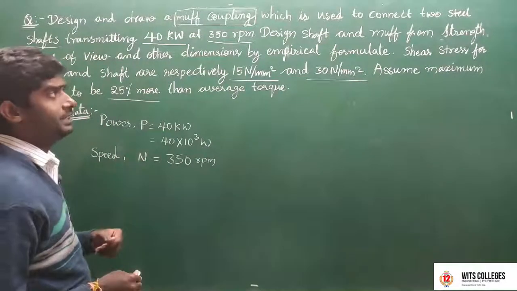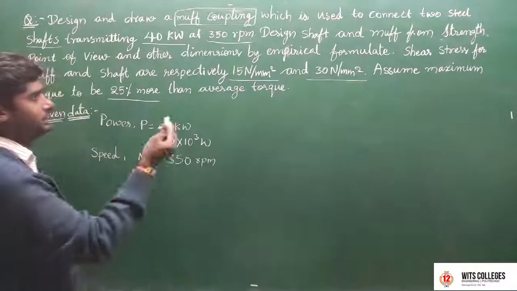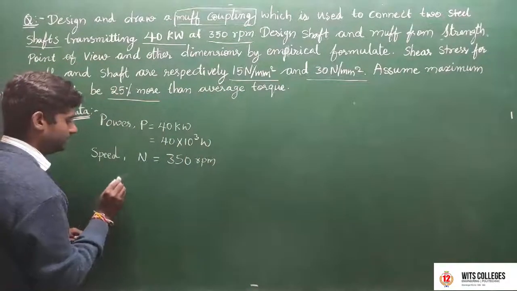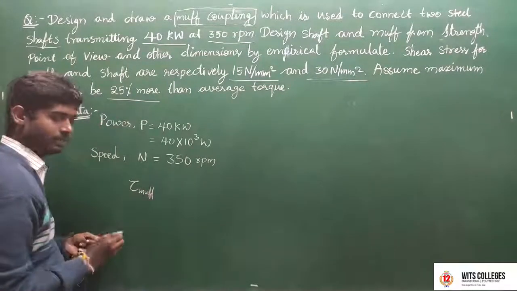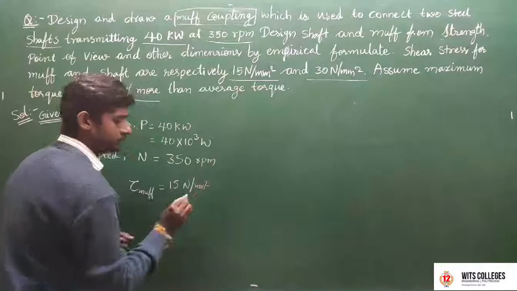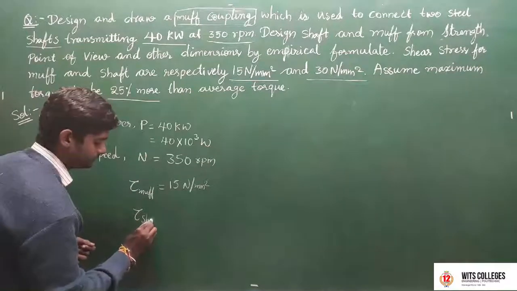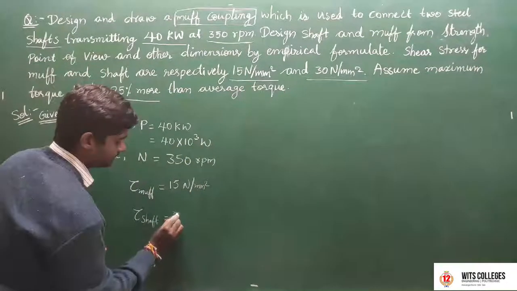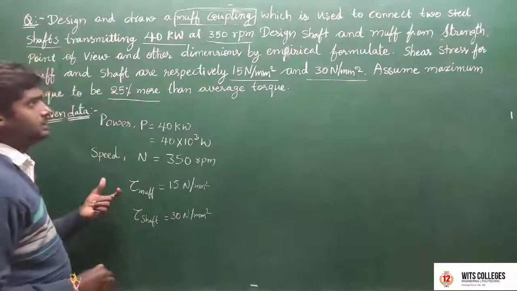Next, the shear stresses for muff and shaft. The shear stress for the muff, tau muff or tau 1, is equal to 15 Newton per mm square. Next, tau shaft is equal to 30 Newton per mm square. This is the given data.